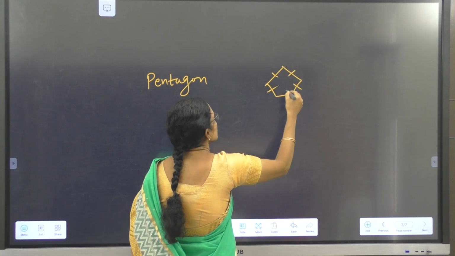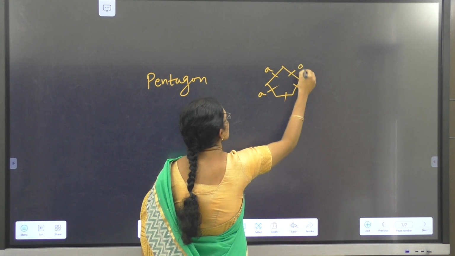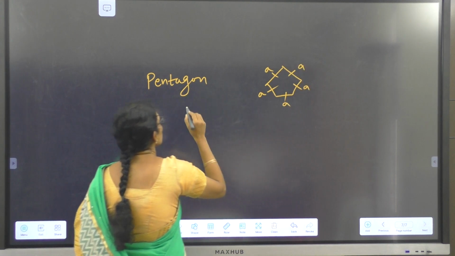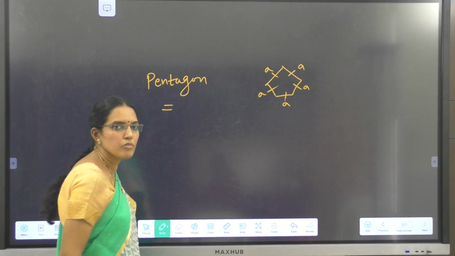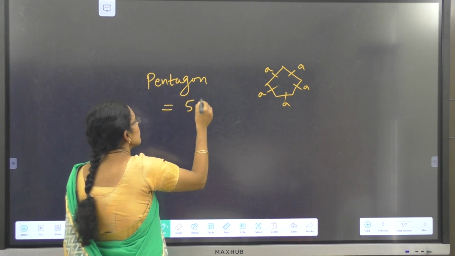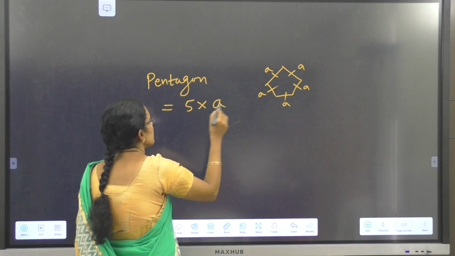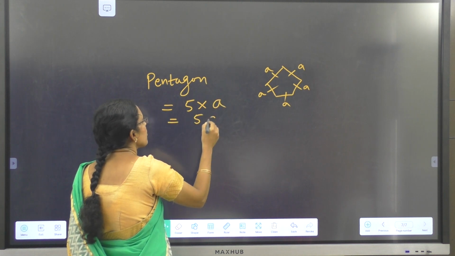If all the 5 sides are equal to A, then the perimeter of a regular 5-sided polygon, that is a pentagon, has the formula 5 into the length of any side, that is 5 into A, or 5A.